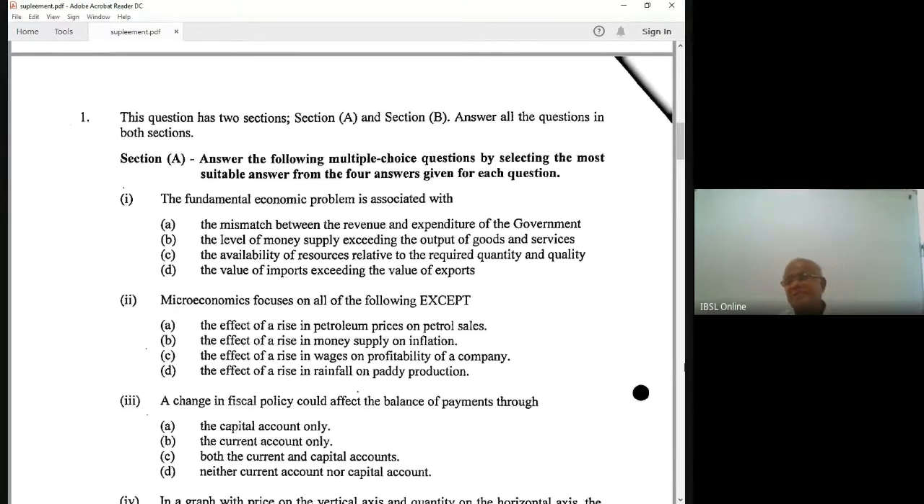Then after that, we discuss the theory of consumer behavior. Well, first I'll summarize micro. Then we come to the micro questions in this book, the question paper. Then we discuss the theory of consumer behavior.